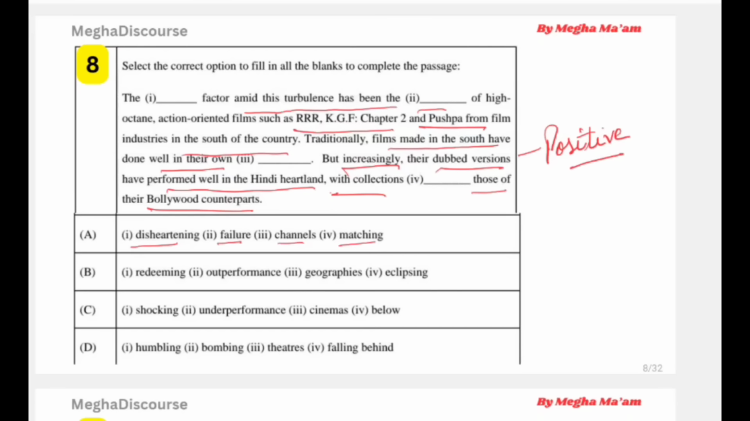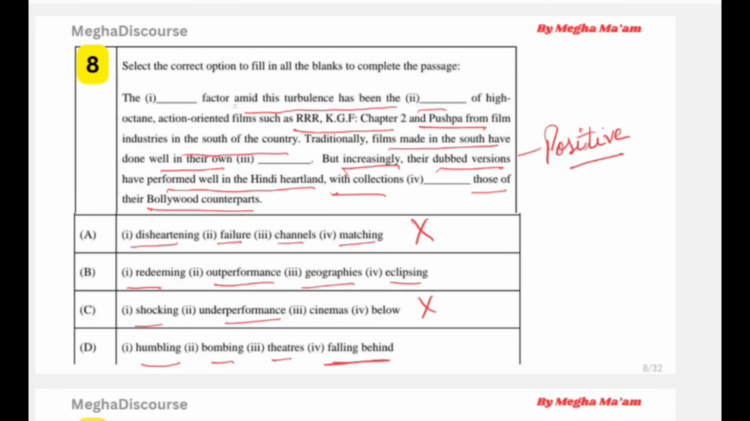So if we have a positive tone, we should use positive options. No. Redeeming, art performance, geographies, eclipsing. Yes, these options sound good. So let us reserve this option. Then we have shocking, underperformance. No. Humbling, okay. Bombing, theater, falling behind. So let's check both these options.